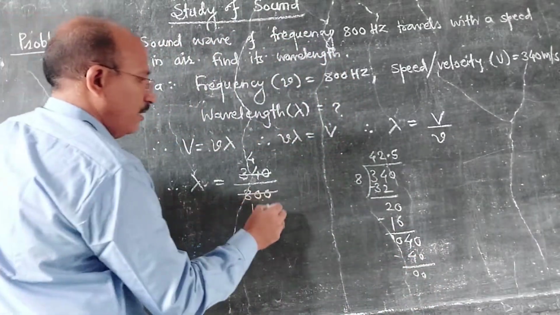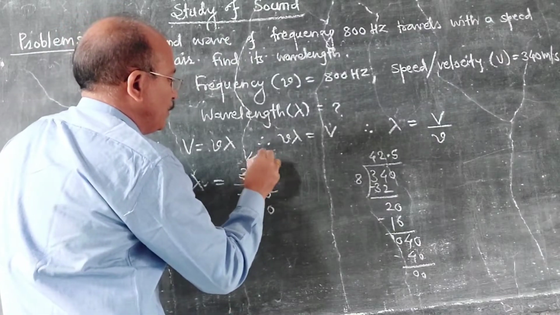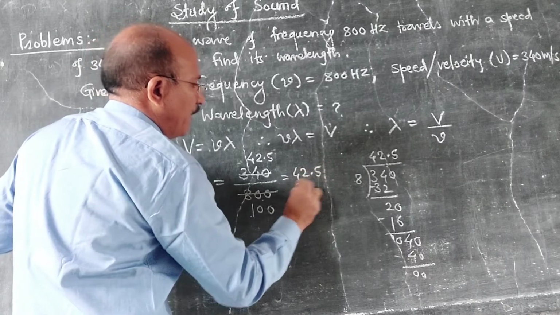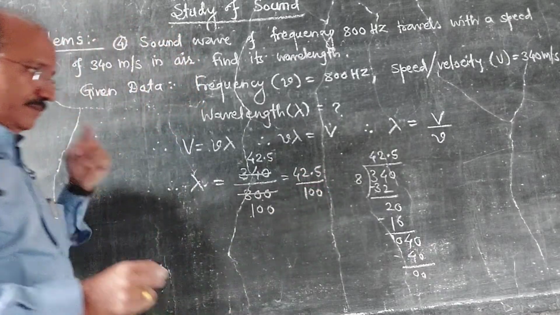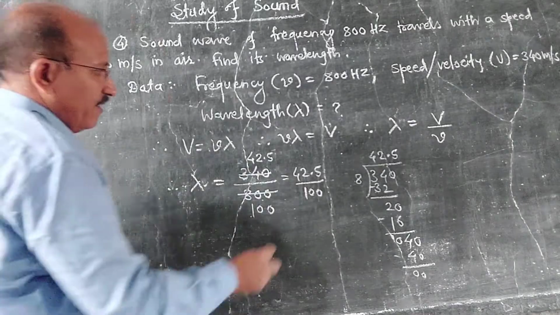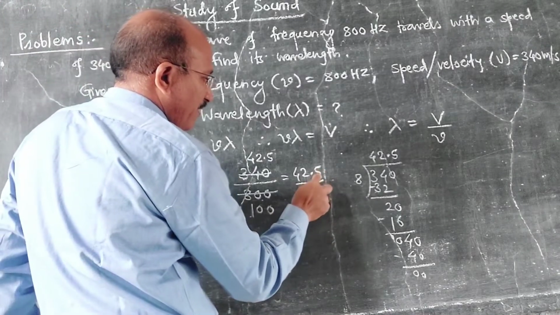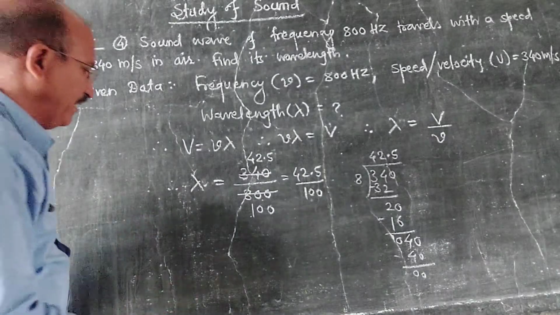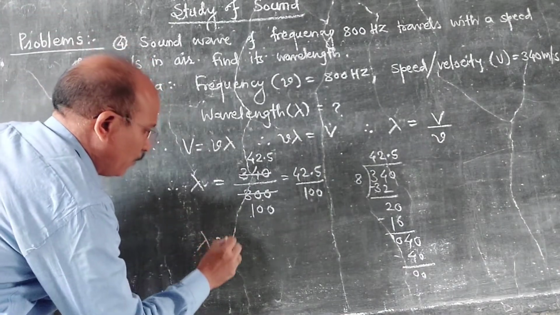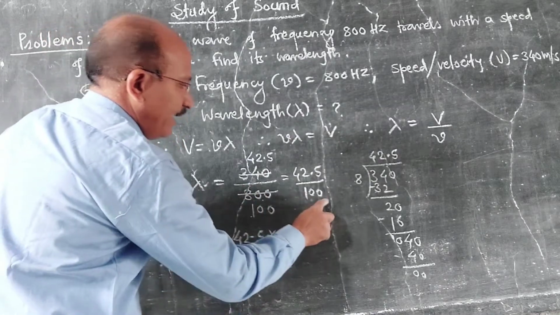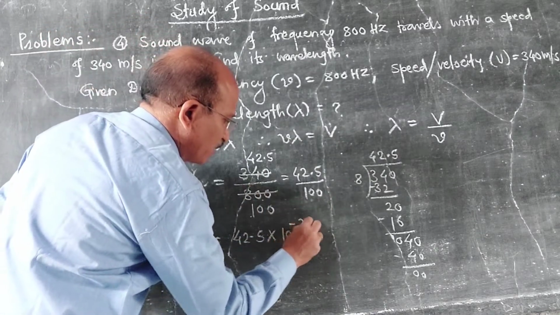Okay, and hence here that is 0.425, that is 42.5 upon 100. You can change it. Yes, otherwise you can write lambda is equal to 42.5 into 100, that is 10 raised to minus 2.